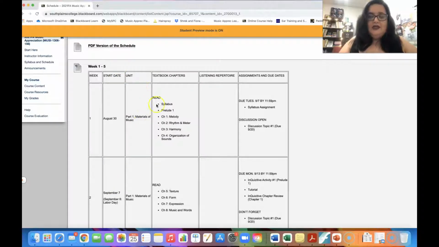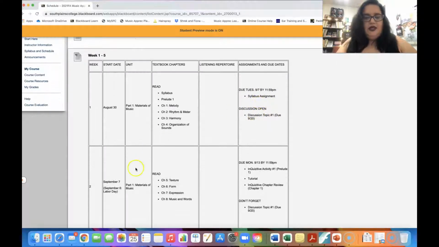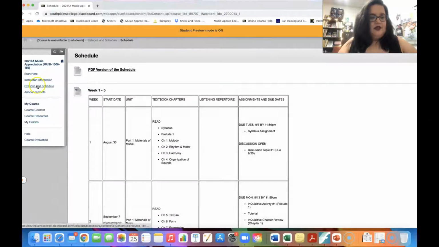What unit we're in, the textbook chapters that you're expected to read for that week. If there's any music you're supposed to listen to that week, that will be included under listening repertoire. And then over here on the far right are all of the assignments that are due, exams, quizzes, anything like that will be over here in this right column, and they will always be due at the beginning of the next week by 11:59.